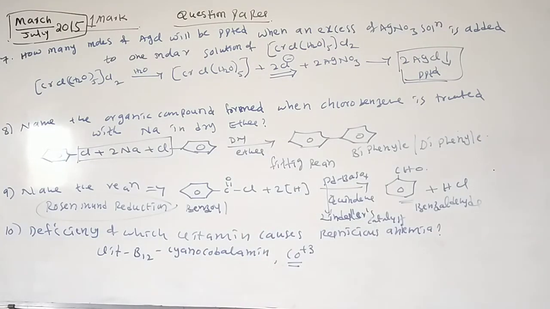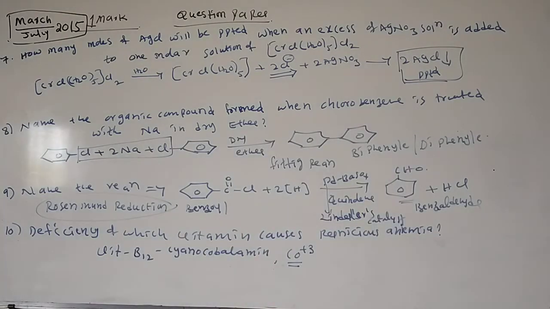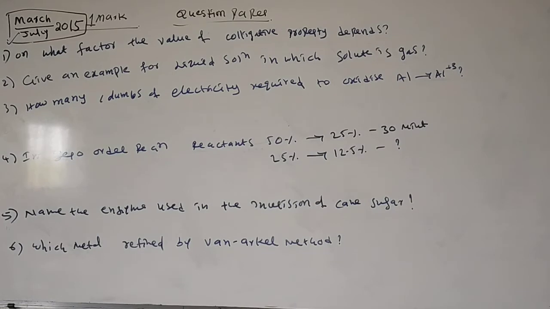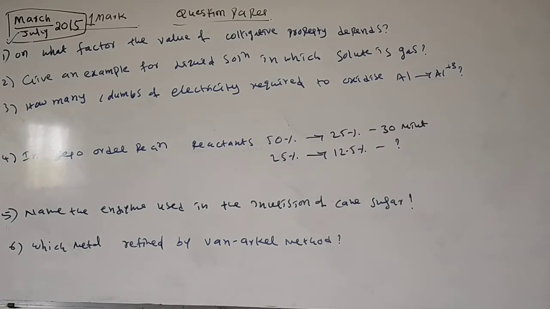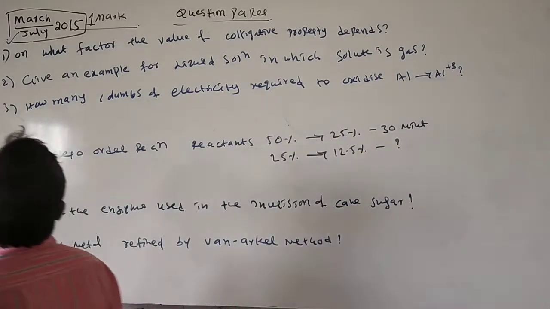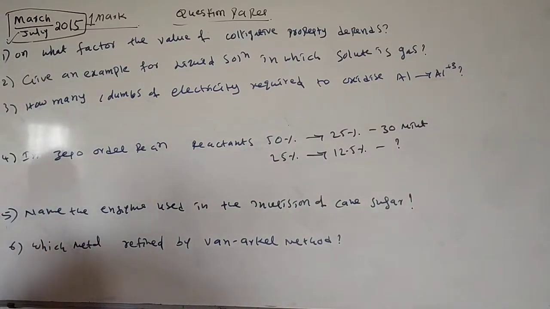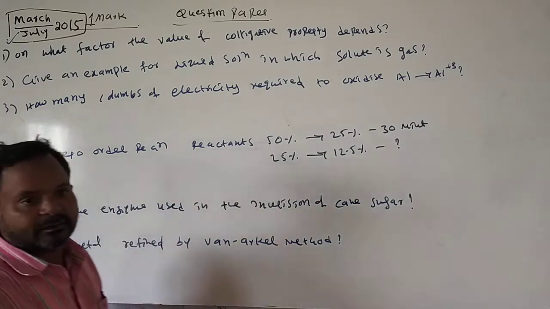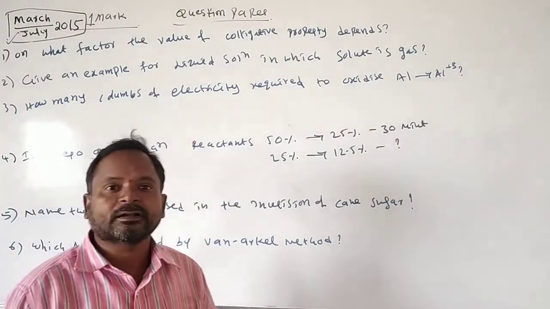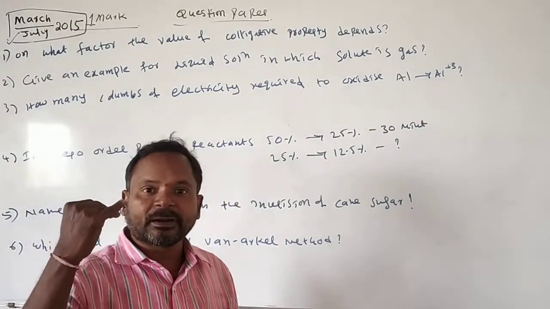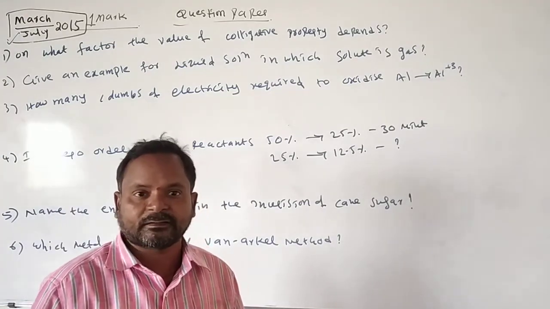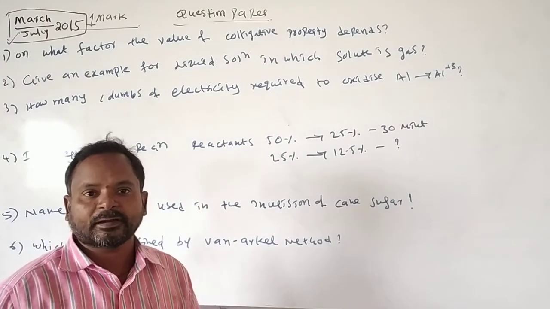Next, we'll see July. In continuation, 2015 July. 1 mark question. On what factor does the value of colligative property depend? Colligative property is the property which depends on solute particles.